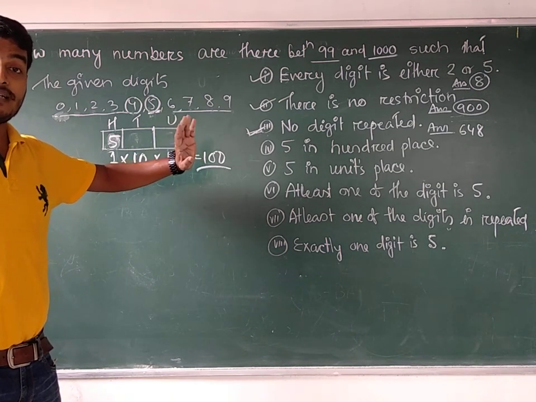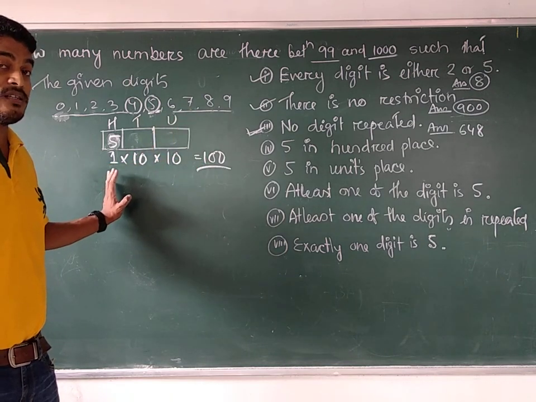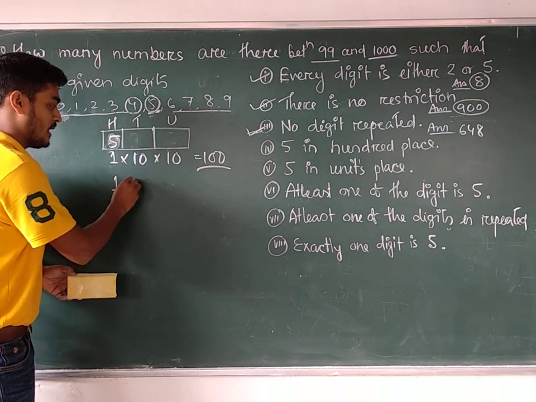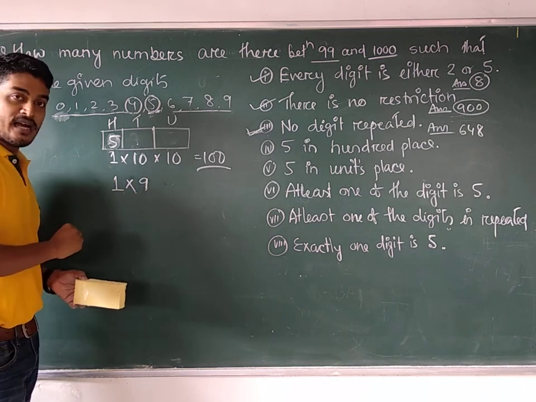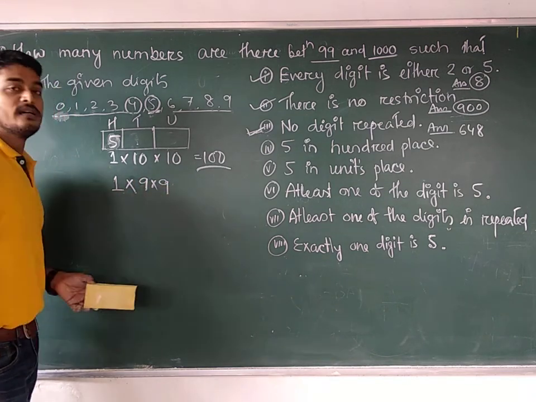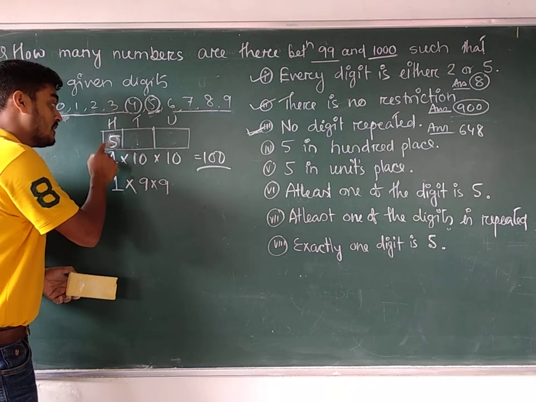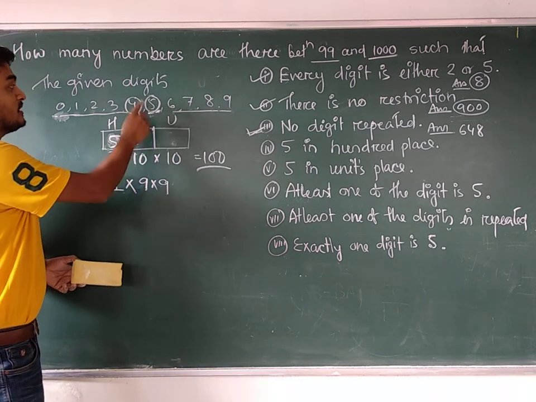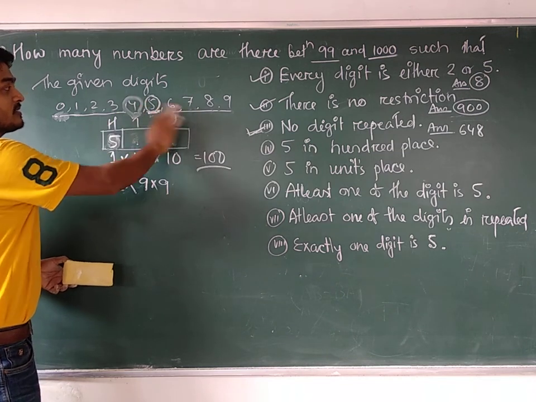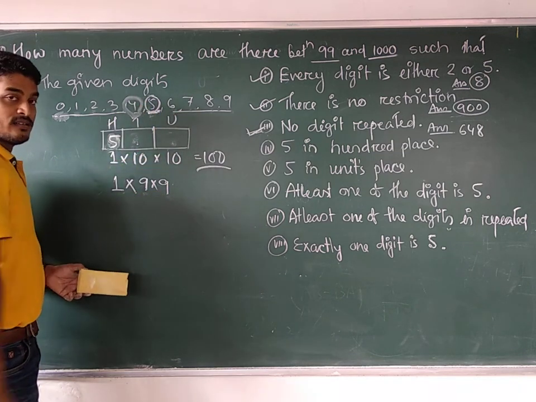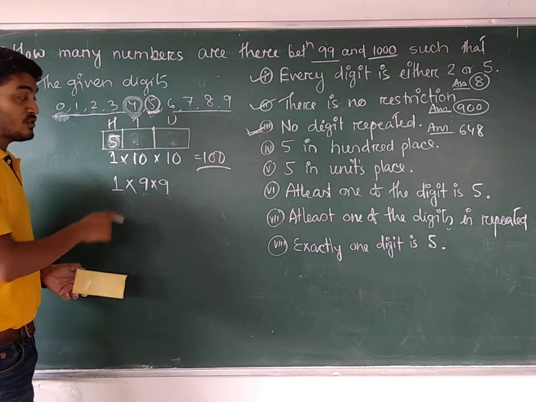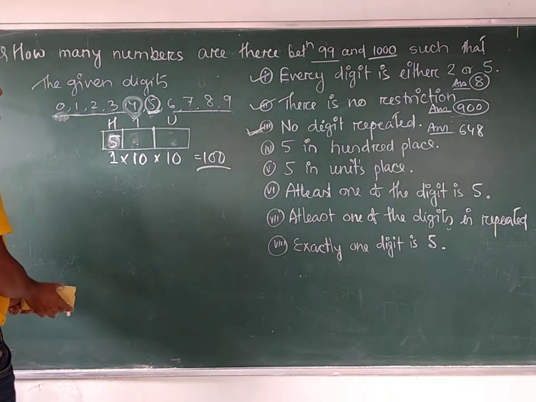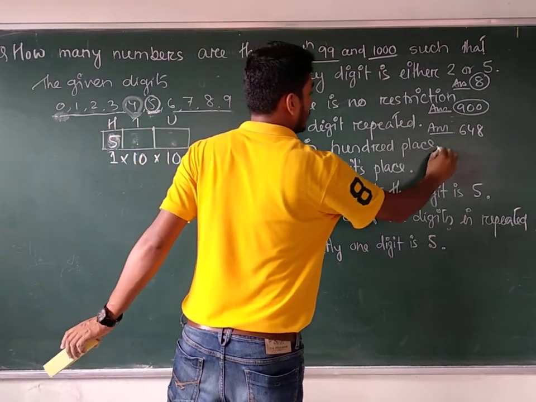If 5 should not be there in the other places other than the 100 place, then the 100 place can be filled up in only 1 way. This place can be filled up in how many ways? 9 ways. This place can be filled up in how many ways? 9 ways. Because 5 will be there in this one place only. If 5 is not there, how many digits will be left with us? 9 digits. So that's 9. But here, such a condition is not given. All the digits may be used to fill up the remaining 2 places. So the answer is 100.